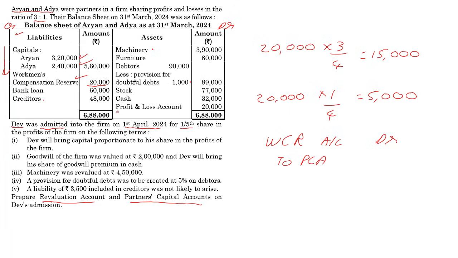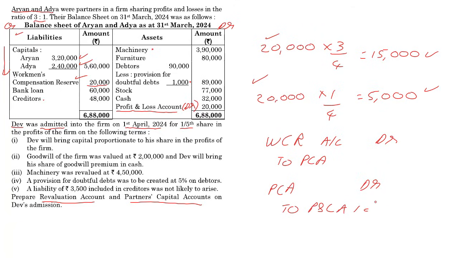On the asset side, keep in mind we have got a debit balance in the profit and loss account, which means we have accumulated losses. Those losses again belong to the old partners in the old ratio. It happens to be the same 20,000 and therefore the same calculations. Since the P&L account has a debit balance, to make it zero, you must credit. So this time we are going to debit the partner's capital account and credit the P&L account.